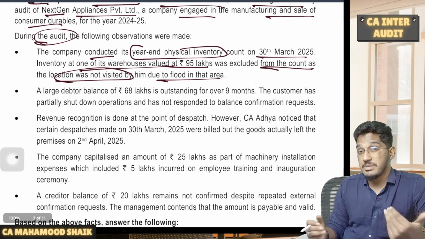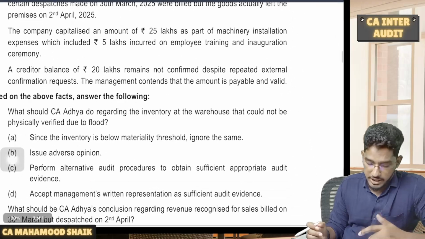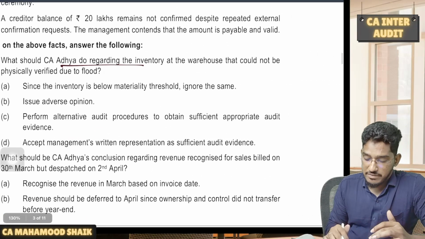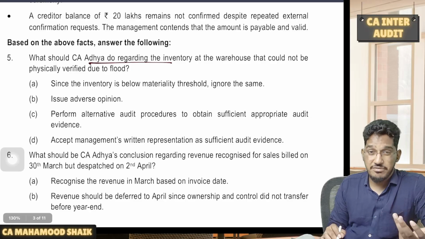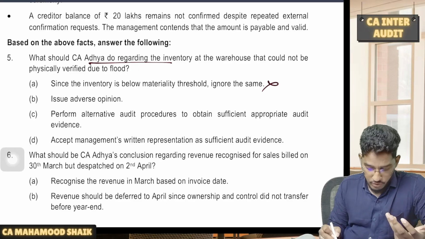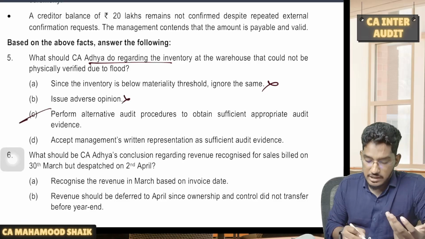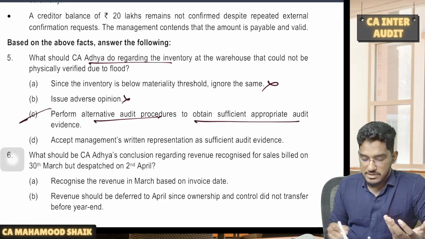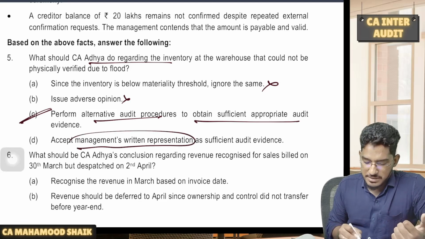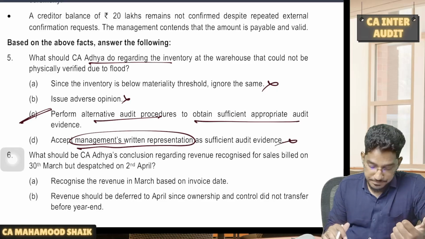If physical verification becomes impracticable, you need to perform alternative audit procedures. So if you see here, what should CA Adya do regarding the inventory that the warehouse could not be physically verified due to flood? Since the inventory is below materiality, ignore, no. Issue adverse opinion, not required. Perform alternative audit procedures to obtain sufficient and appropriate audit evidence. This is what you are supposed to do as per SA 501. Next option, accept management's written representation. No, that is not permitted at all.